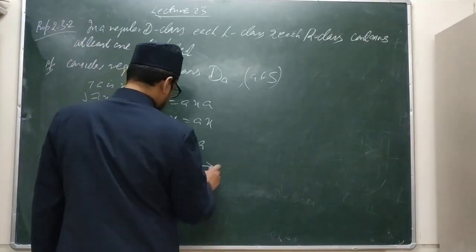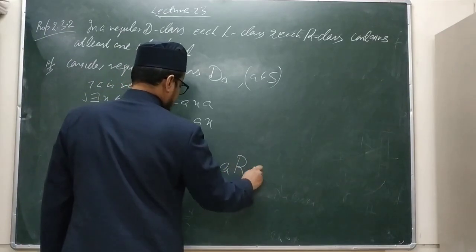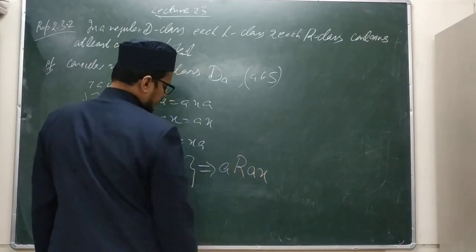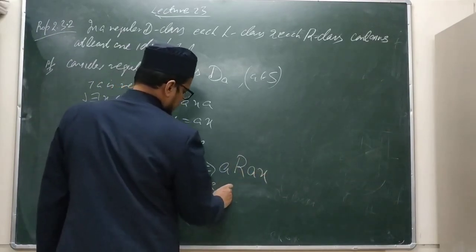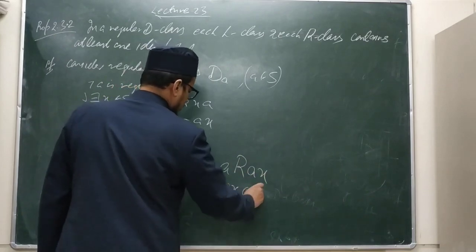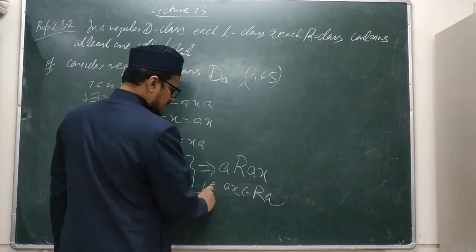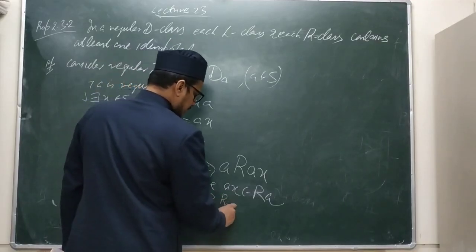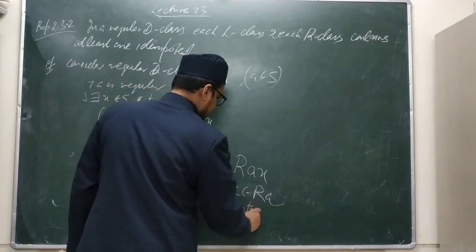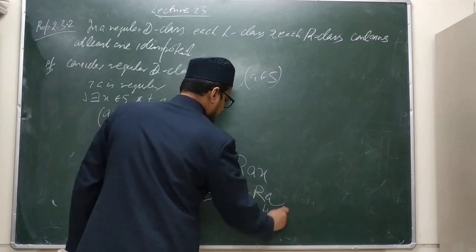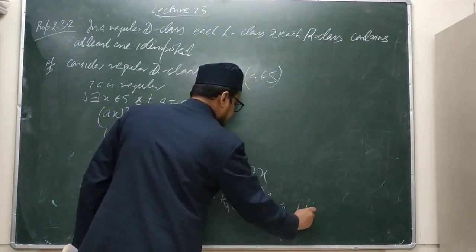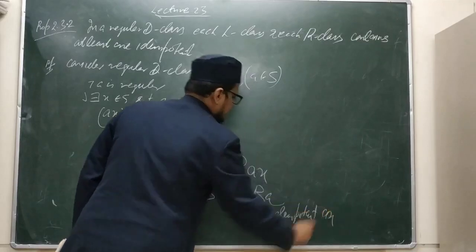It implies that A and AX are R related to each other. That is, AX belongs to RA, which implies that RA contains the idempotent AX.